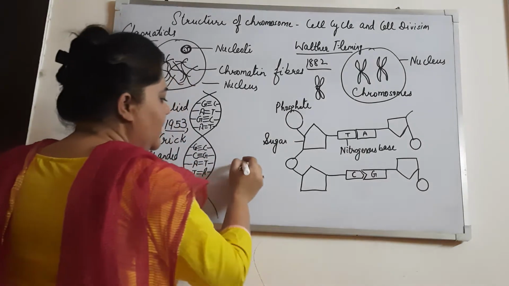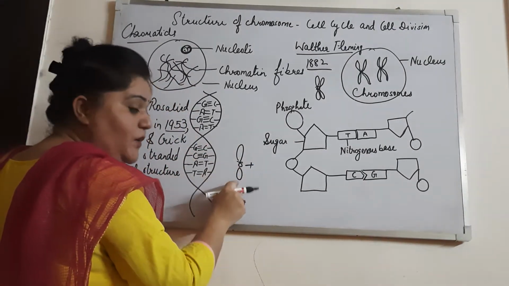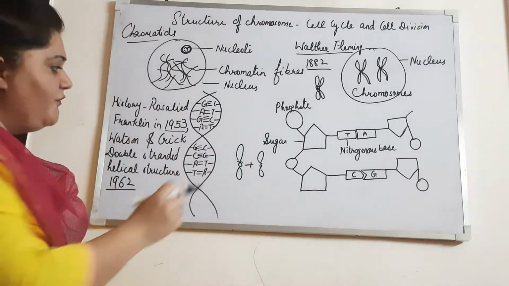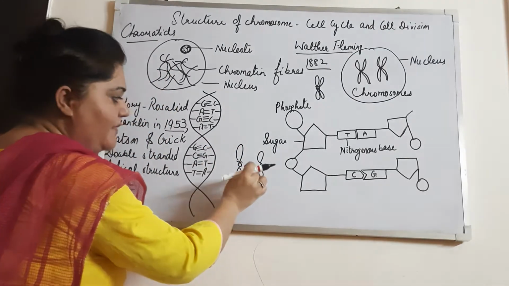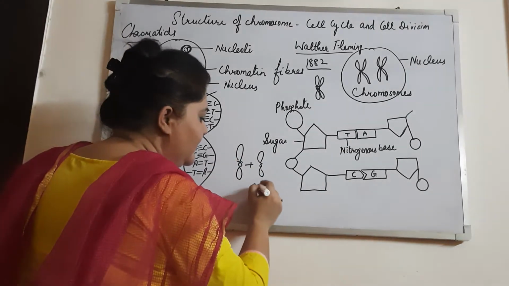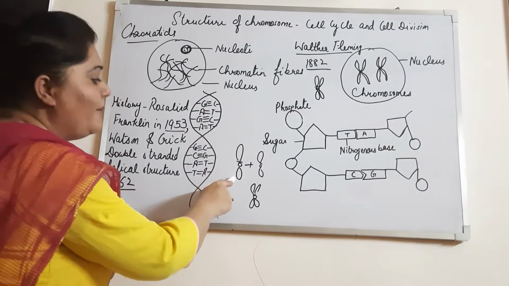That means one chromatid, not chromosome, we will call it chromatid. Another chromatid. When these two chromatids come closer and become condensed, they form a full chromosome.